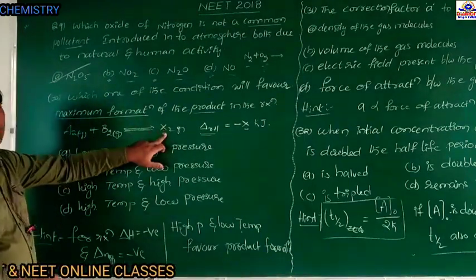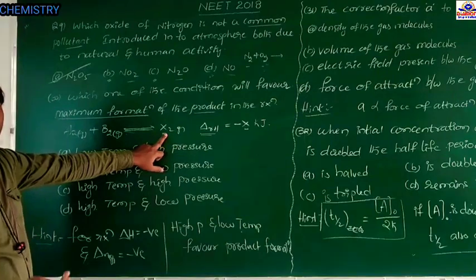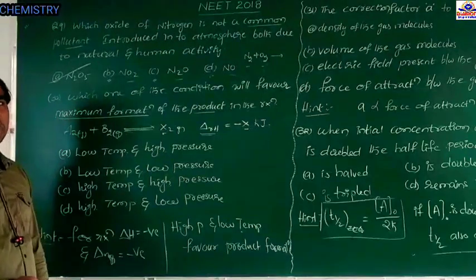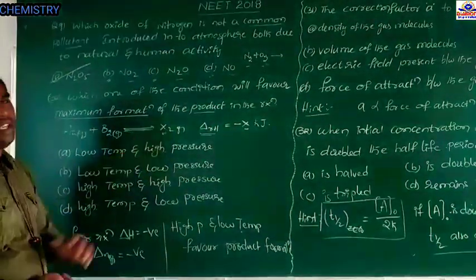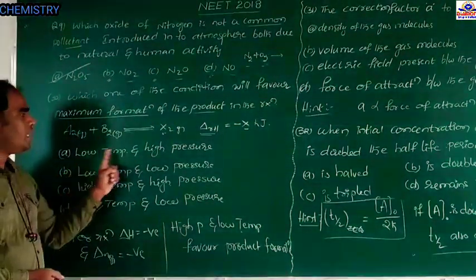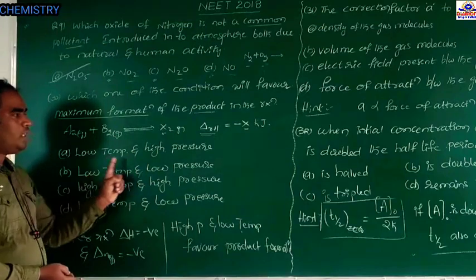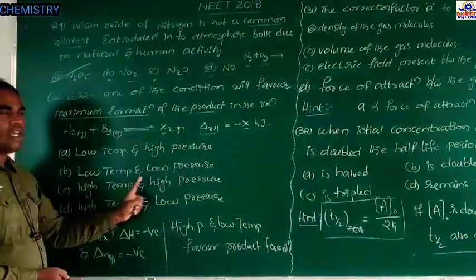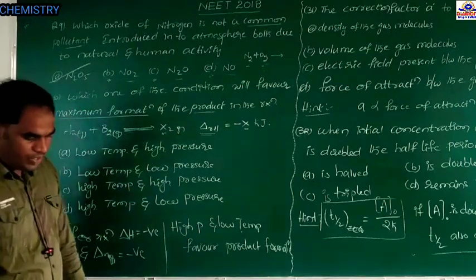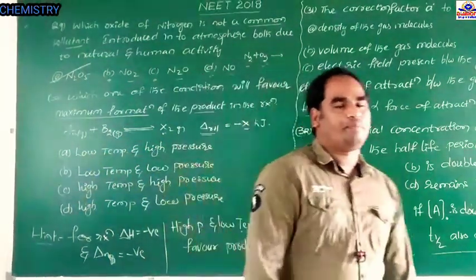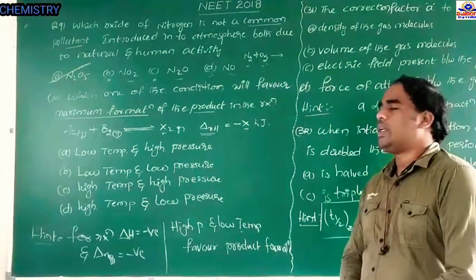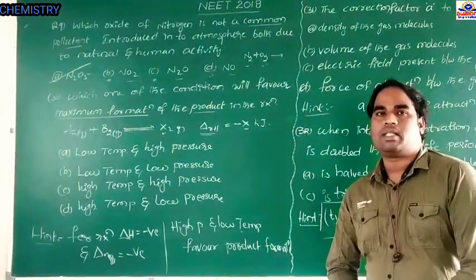To produce the maximum amount of X2, what conditions are favored? Option A low temperature and high pressure, option B low temperature and low pressure, option C high temperature and high pressure, option D high temperature and low pressure. These are the options. This question comes from Le Chatelier principle.